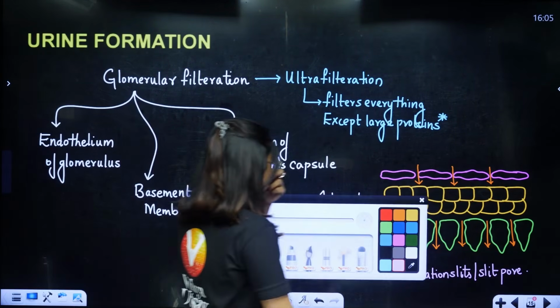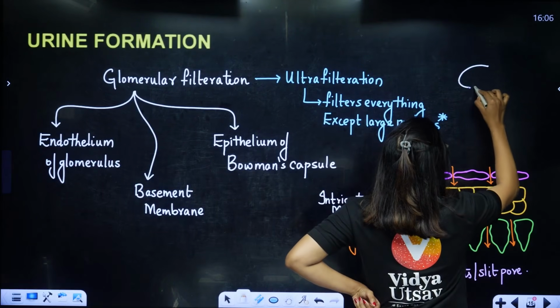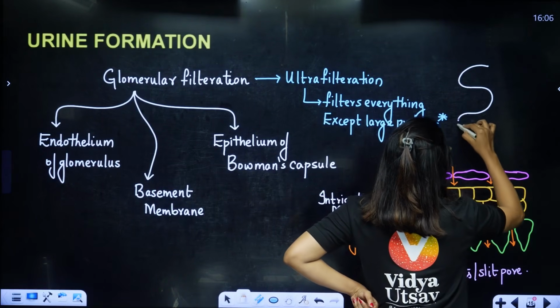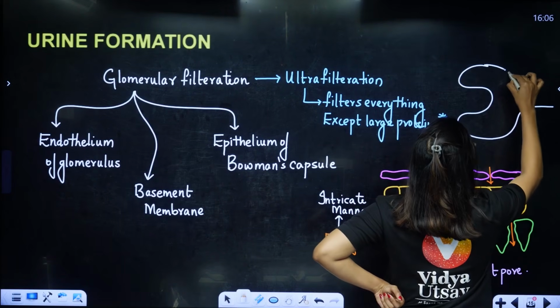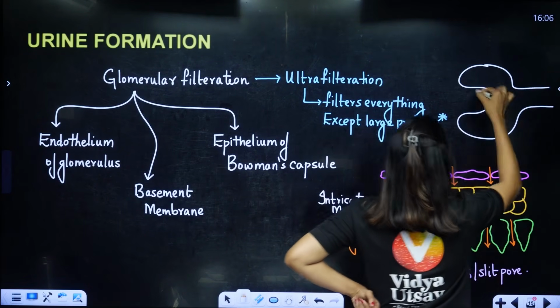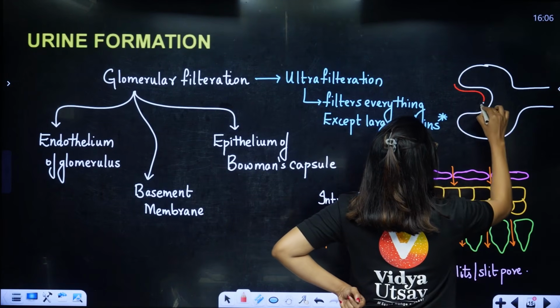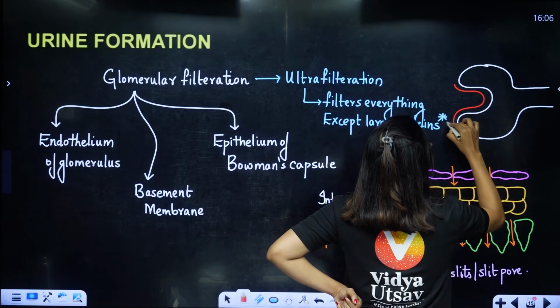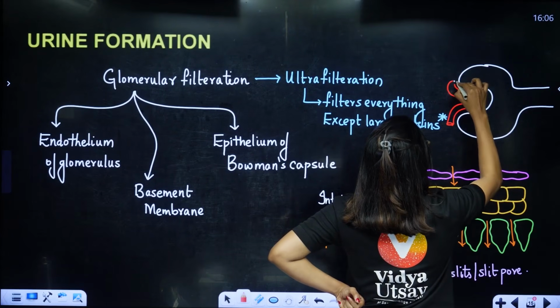Now when I draw it in the Bowman's capsule, like this it will be. Remember, students, the glomerulus is going to be there, like this.